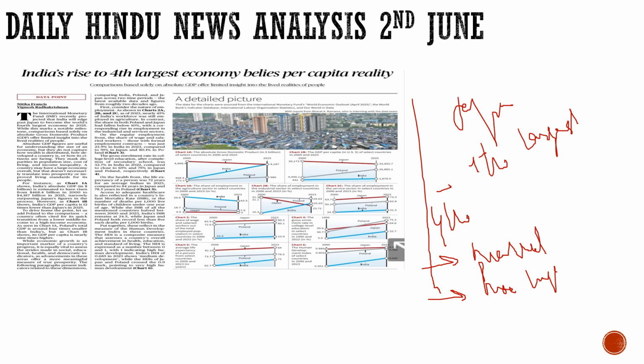We are one of the largest economies of the world, the fourth largest economy as per the IMF. We are about to cross Japan. So what should it ideally represent? Ideally, it should represent that the per capita income is very high, everybody is enjoying that wealth, the people below the poverty line are very few, and we enjoy a great per capita income.